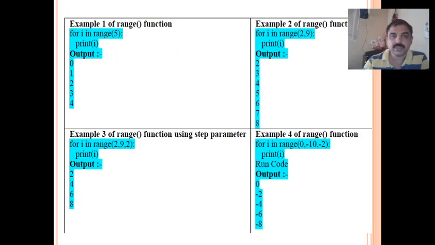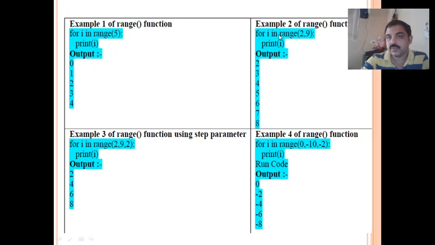We'll see some examples based on this. In the first example, for i in range(5), we have not specified a start or an end, only 5. So it picks the starting value by default, which is 0, up to 4, 1 less than this number: 0 1 2 3 4. So a total of 5 values will be printed.